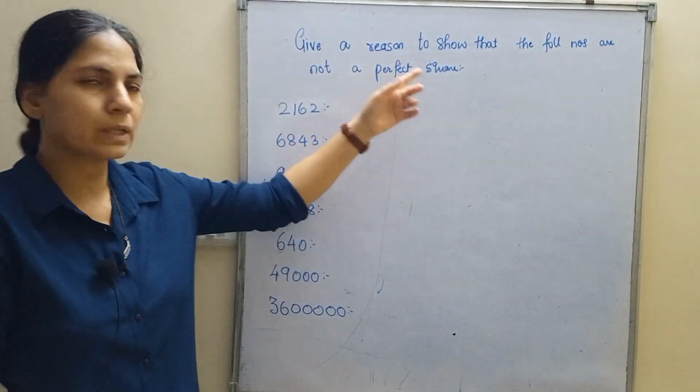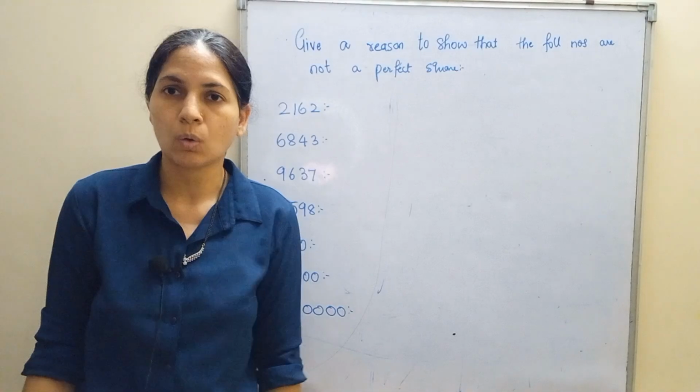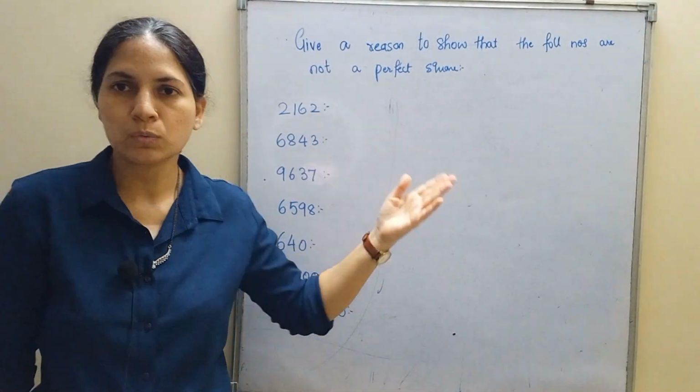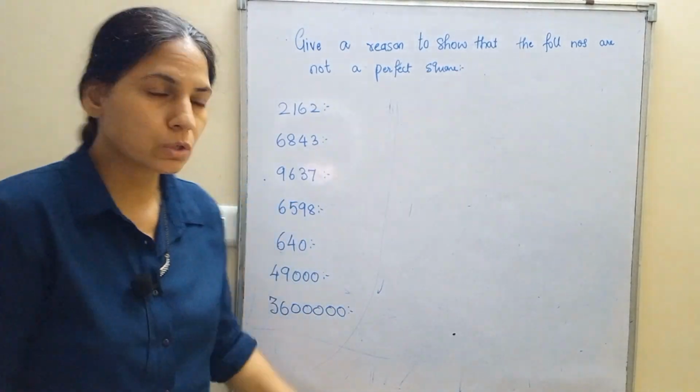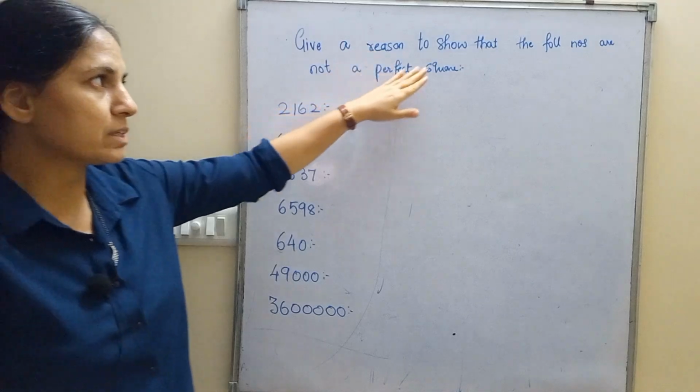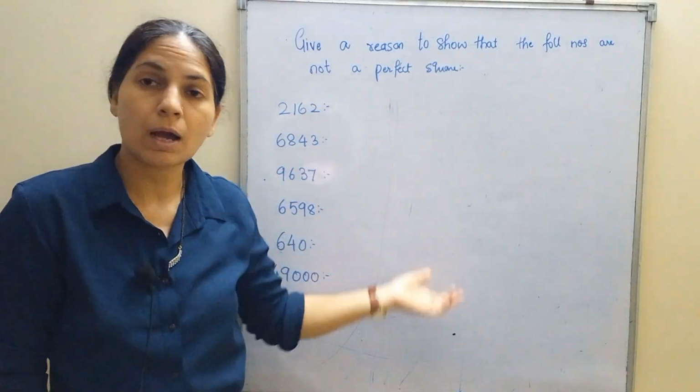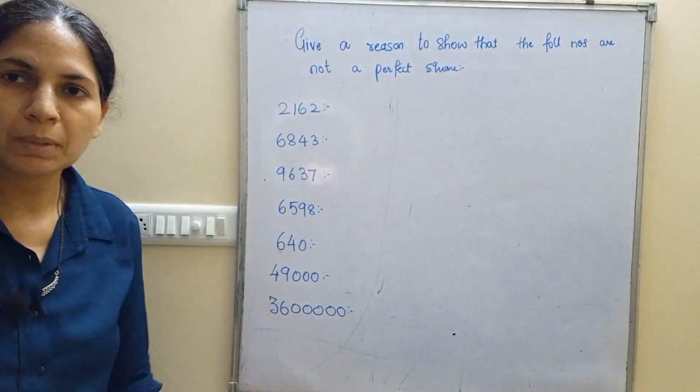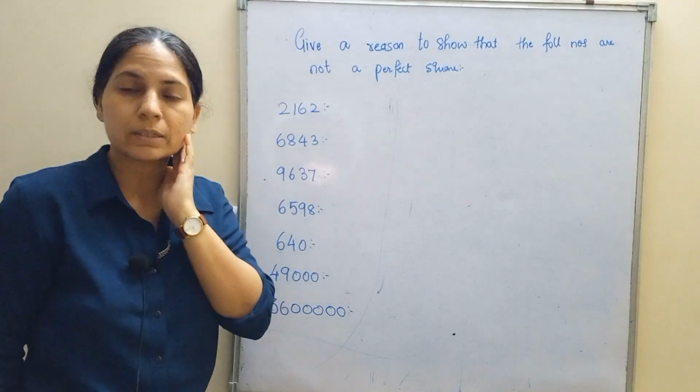Today we are going to deal with the next level of squares and square roots and cube roots. Now students, the question here is: give a reason to show that the following numbers are not a perfect square. Simply by looking at the numbers you should know that it is not a perfect square.